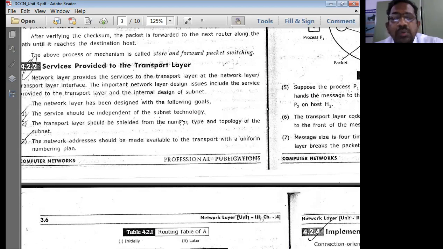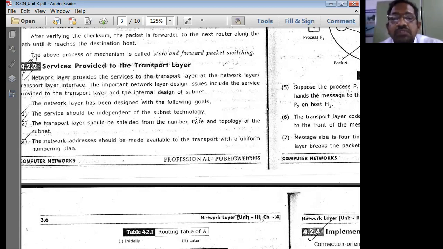So the service provided by the network layer should be independent of the subnet technology. That means the protocol should be written such that it works with whatever kind of subnet technology. Whatever the technology of the network used, your data has to be transmitted effectively. That is the main objective of this network.